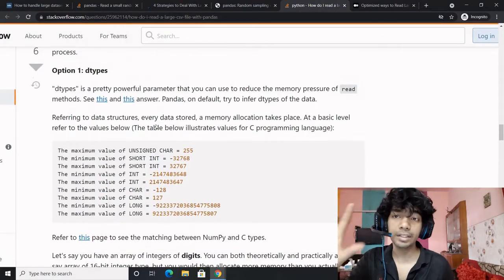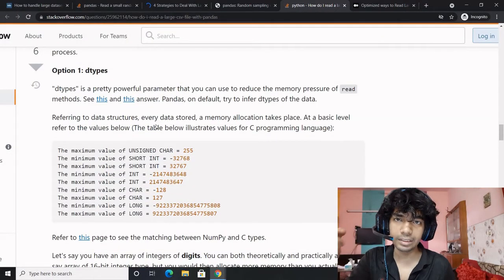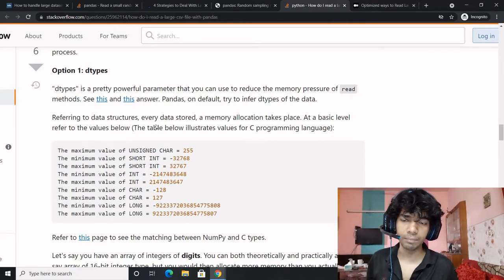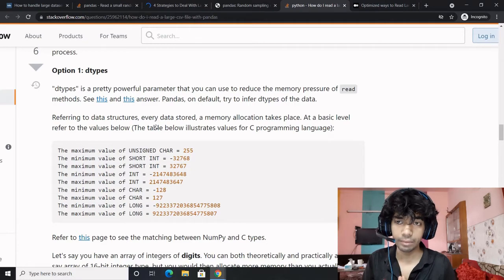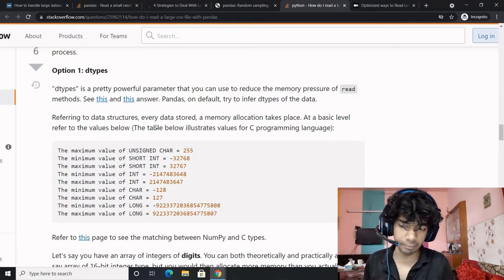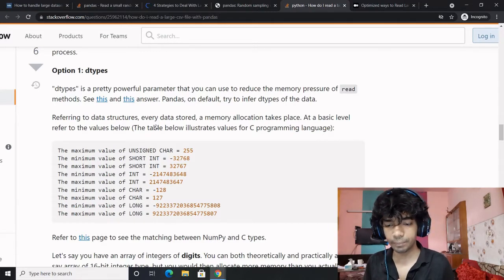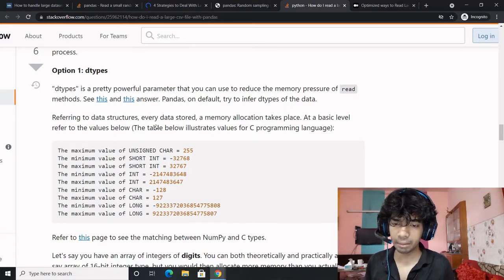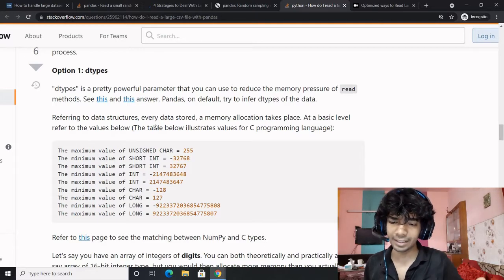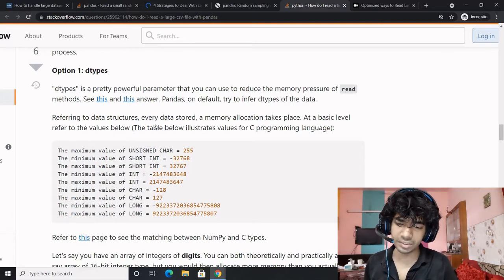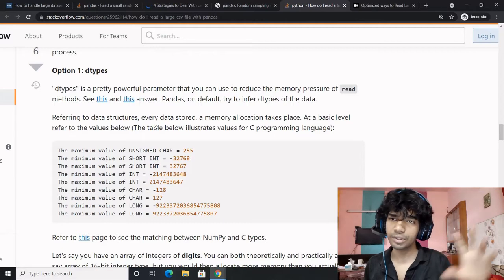So specifying the data types also improves memory utilization and consumption. If you specify in a very defined and precise manner what the data type should be for each column variable, then that would result in huge memory savings. So dtypes is a very powerful parameter that you can use to reduce the memory pressure of the read method, right? Referring to the data structures, every time data is stored, a memory allocation takes place.